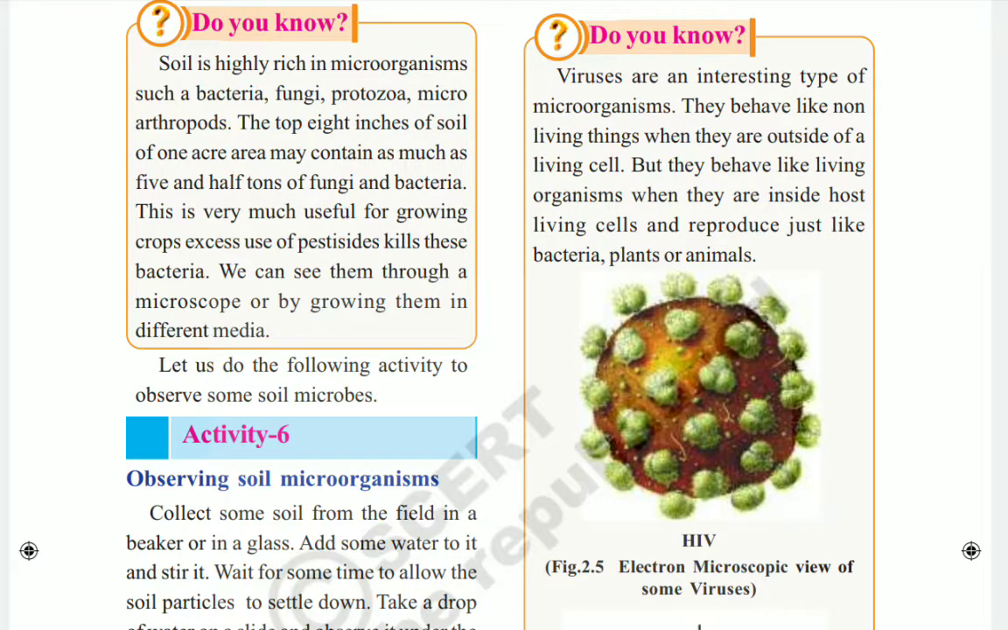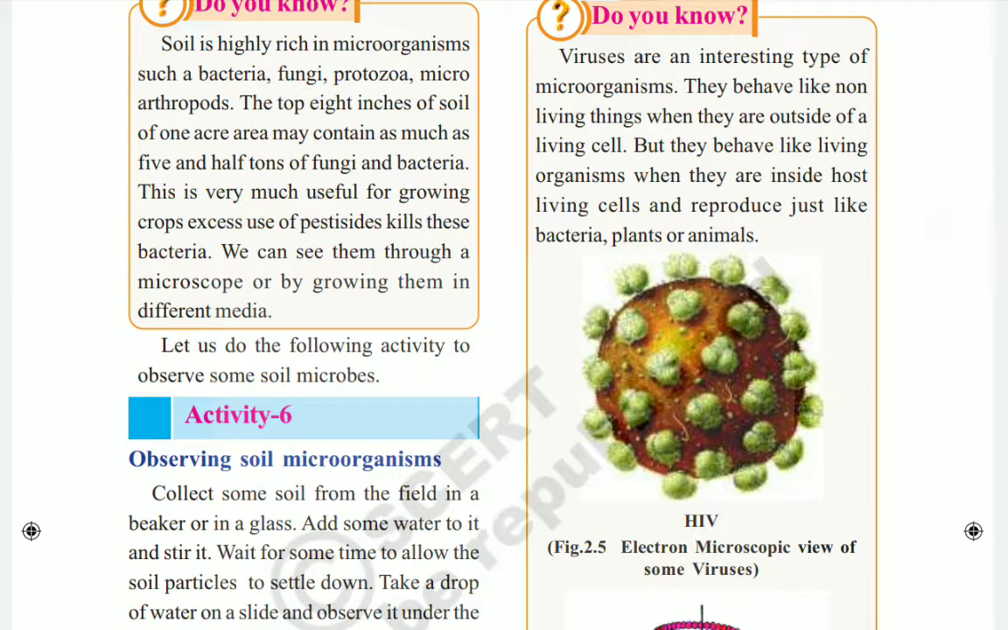But they behave like living organisms when they are inside host living cells and reproduce. So whenever these viruses enter into any living cell, they act as a living organism and they start to reproduce also.